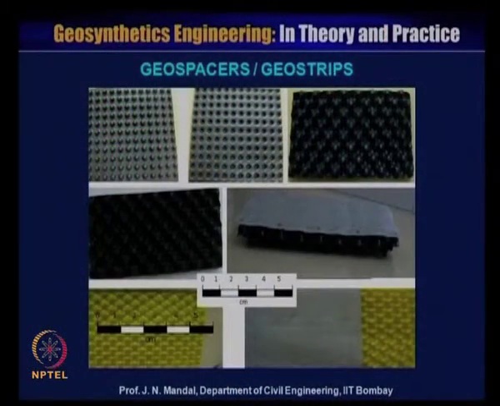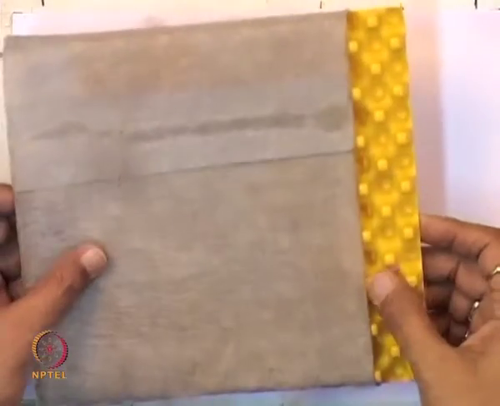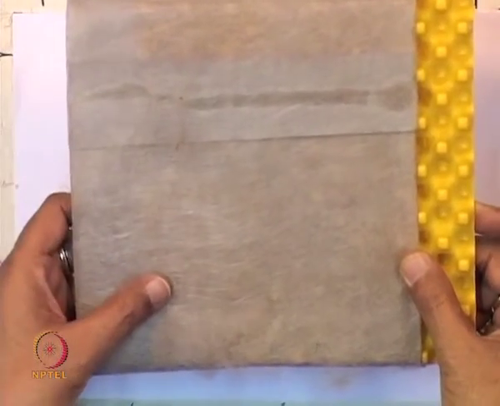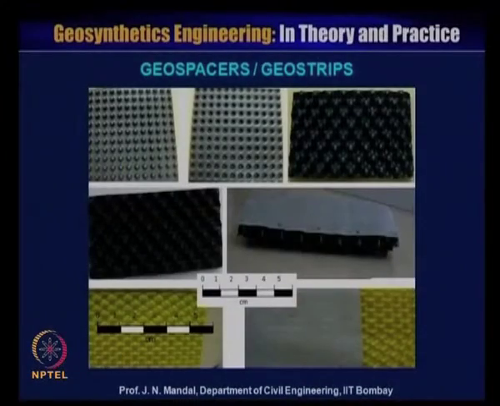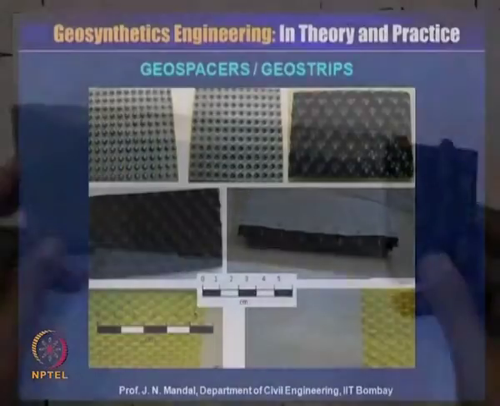Now there is a geospacer or geostrip material, and it is also plastic. It is a core, it may be laminated with the geotextile material, and geospacer and geostrip are also used for the roadside, and for any stabilization of the soil. You can see it like this. Geostrip can also be used for stabilization of foundation soil, or you can use it in the road as a drainage.